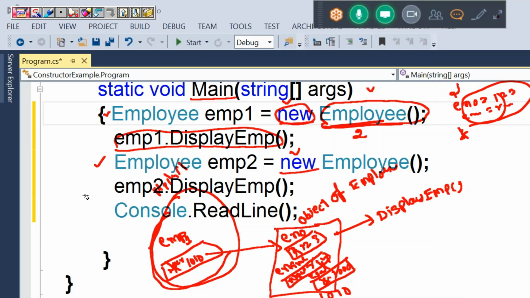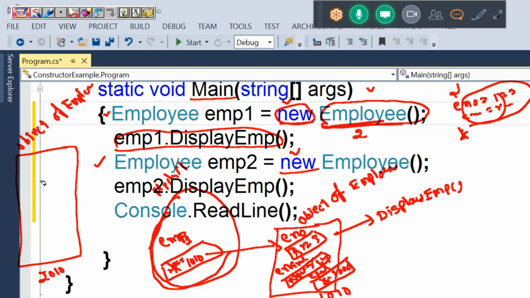Then after this, the next statement will execute. Again new. New will create what? One more object, which is another employee. Let's say this object's address is 2010. As part of this object creation, memory will be allocated for three variables.